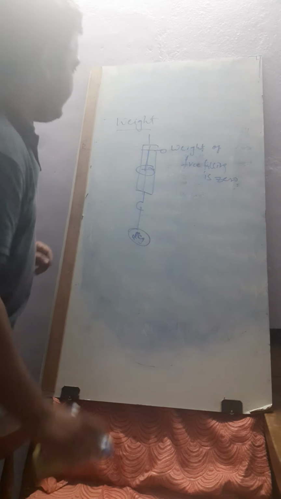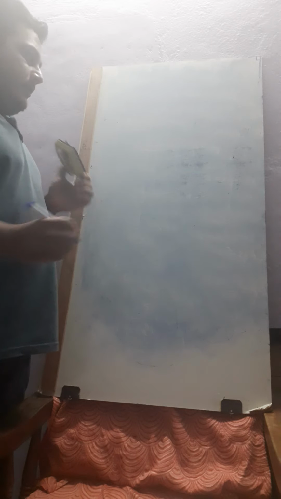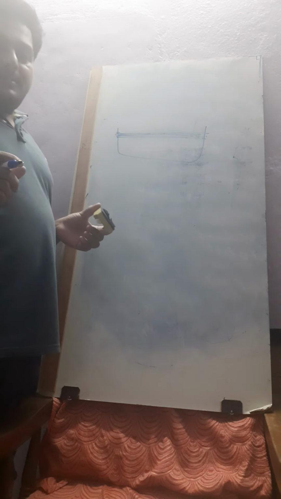Next, see here, observing the changes in the free fall of a body, activity 6. I am taking a ball in which I am making holes. In these holes I am fixing rubber bands. So many rubber bands I can fix. It can easily balance somewhere around 1 kg of stone.